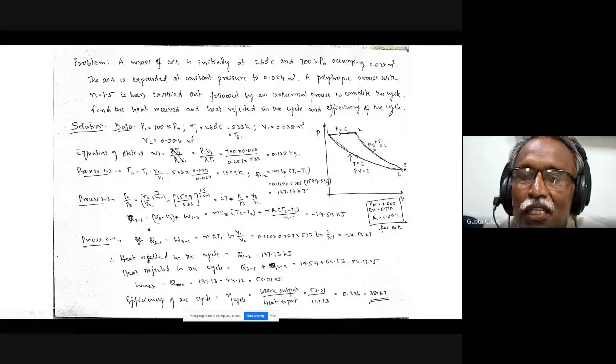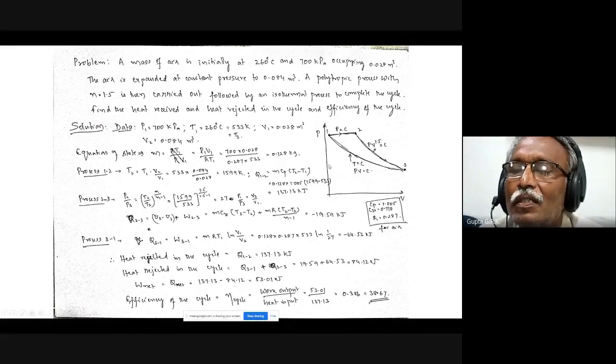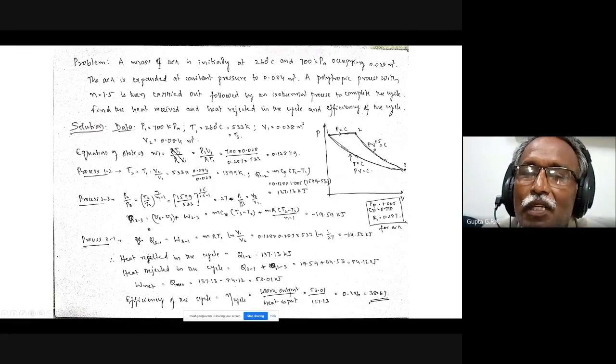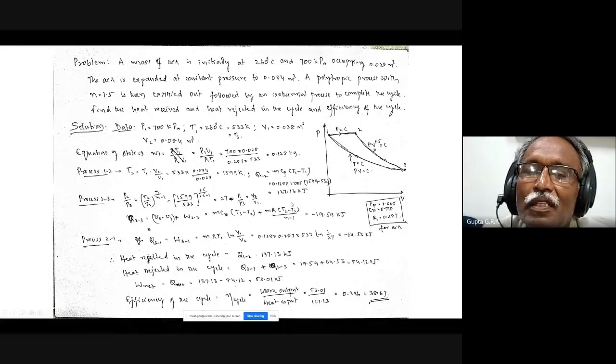And this P2 is P1, so this is P1 by P3. And this is also equal to V3 by V1, because for this isothermal process, P1 V1 equals P3 V3. So based on that, it is V3 by V1.